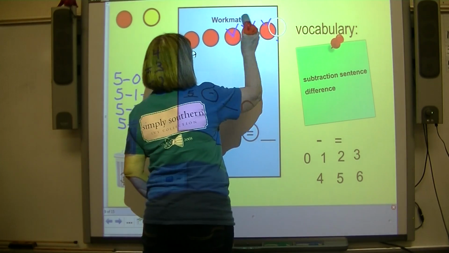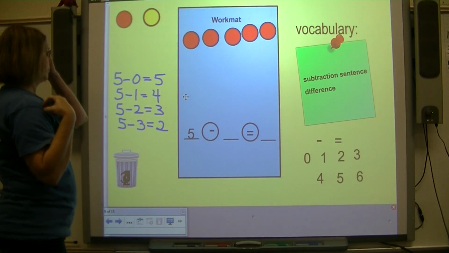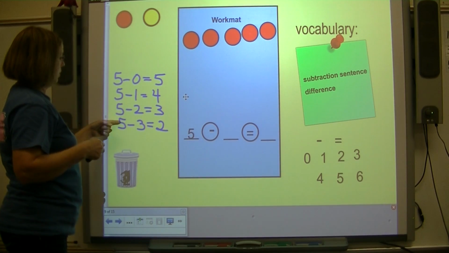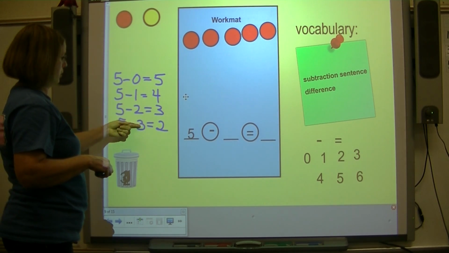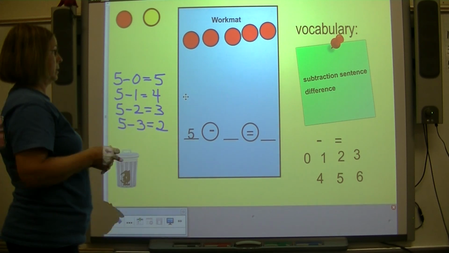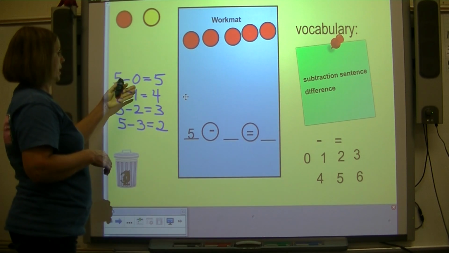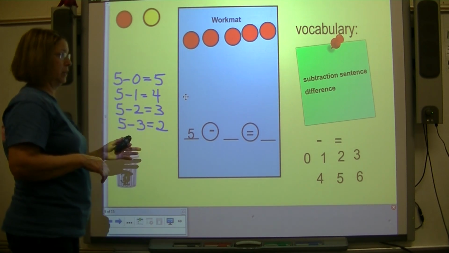All right. Do you see a pattern? We start with the same number every time, and then we're taking away 1 more each time than we did the time before. So what's my number sentence going to be this time? First we have 5 minus 0, then 5 minus 1, 5 minus 2, 5 minus 3. What's this one going to be?